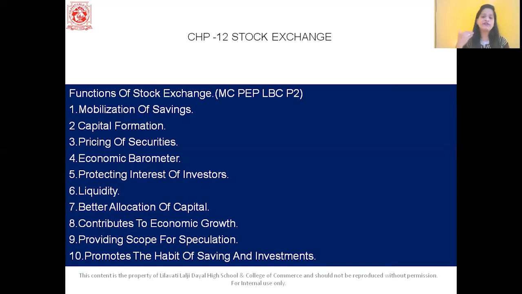So here we have the functions of the stock exchange: MCPEP, LBC, P2. M stands for mobilization of saving, C, capital formation, P, pricing of securities, E, economic barometer, P, protecting the interest of investors, L, liquidity, B, better allocation of capital, C, contributes to economic growth, P2, providing scope for speculation, and the last one is promote the habit of saving and investment.